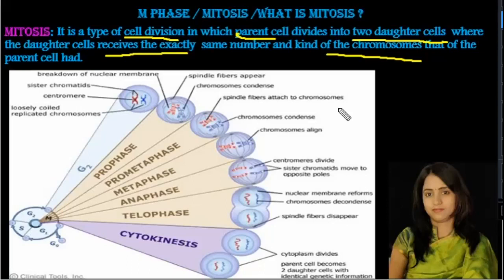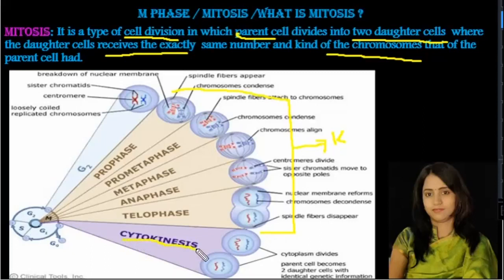Now for our convenience, as I said in the previous video, the mitotic division or M phase is divided into two stages. One is karyokinesis, that is division of the nucleus. Karyokinesis is followed by cytokinesis, that is division of the cytoplasm.